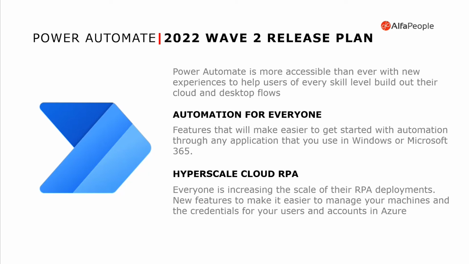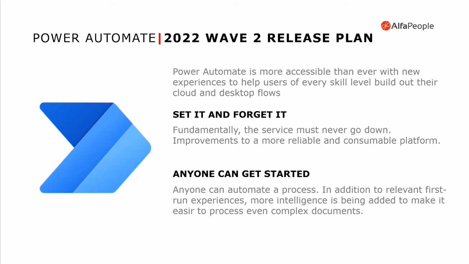The RPA is something that is increasing in companies more and more. That's why this Wave 2 is important for them too, because now we have some new features that are more connected to Azure, where you will be able to store your credentials in a much more secure way, for example, using Azure Key Vault. And we are going to talk about that in just a minute.